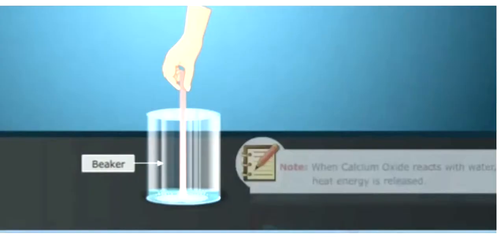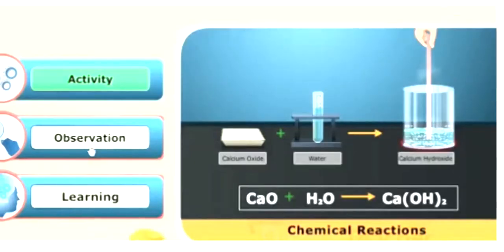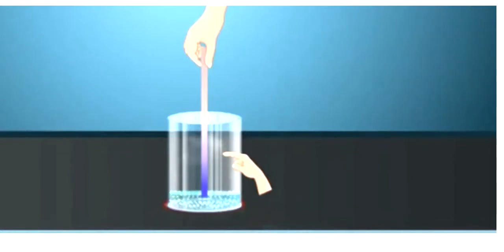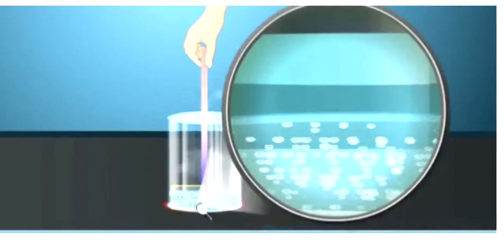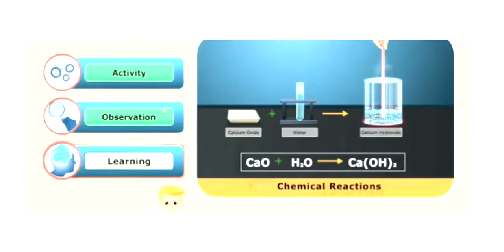Students, for understanding chemical reactions, we take a series of activities. For this purpose, we take 1 gram of calcium oxide, add 100 ml of water to it, and touch the beaker with a finger. It feels hot. Also take a red litmus paper and touch it with the colorless solution formed during the reaction; it turns from red to blue.